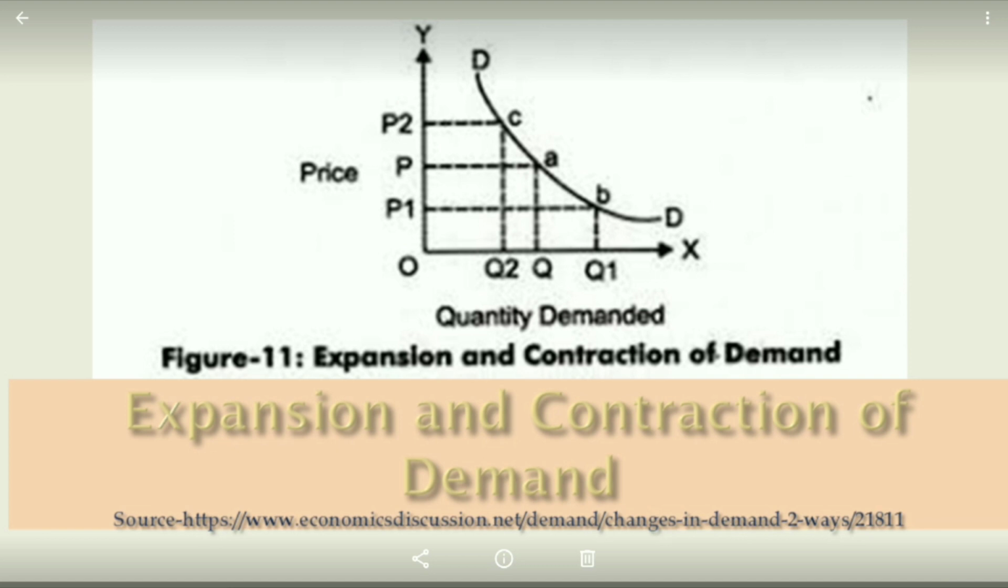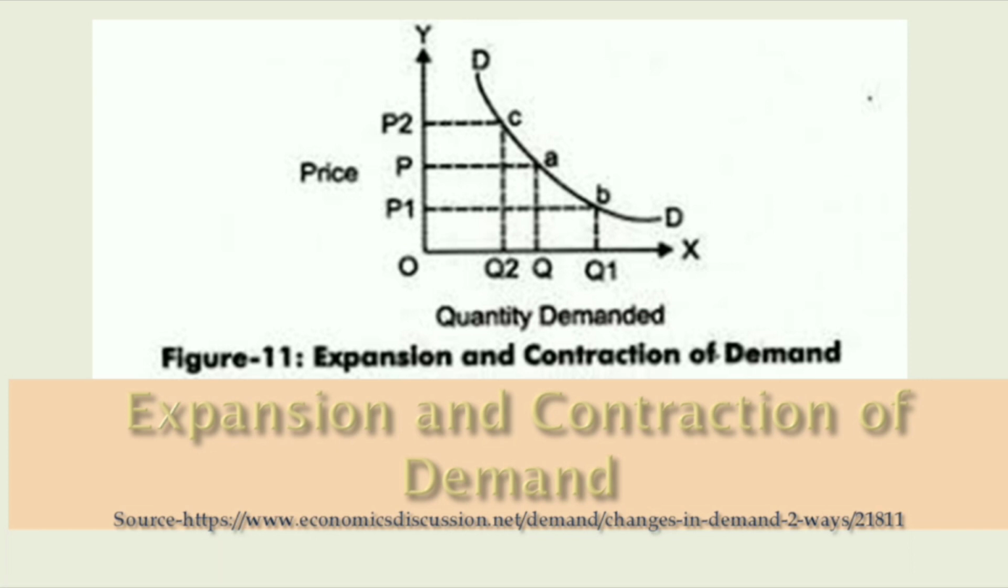So first one, expansion and contraction of demand. The variations in quantities demanded of a product with the change in its price, while other factors are constant, are termed as expansion or contraction of demand. That is what expansion or contraction of demand is.